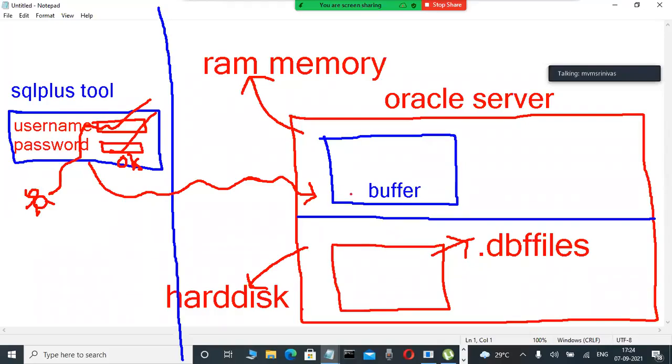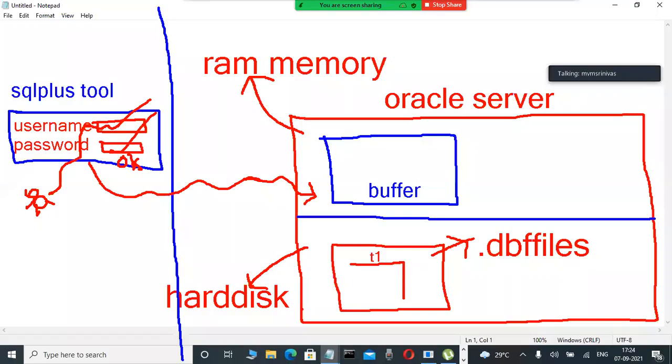Observe it here. Whenever we are storing data, we are storing it in a table format only. Where will those tables be created? In the hard disk only, data files are there. In these data files only, the tables are created. Suppose today T1 is a table I'm creating. Okay, fine. Don't write it, just observe it.